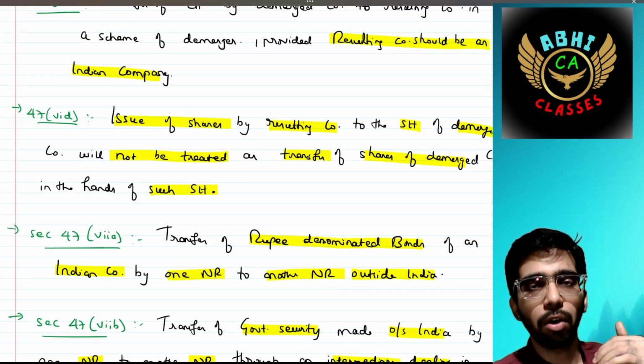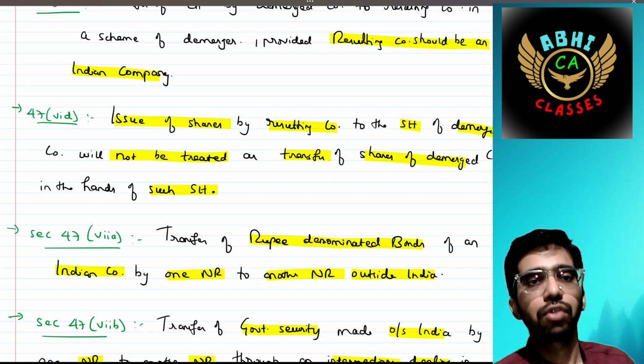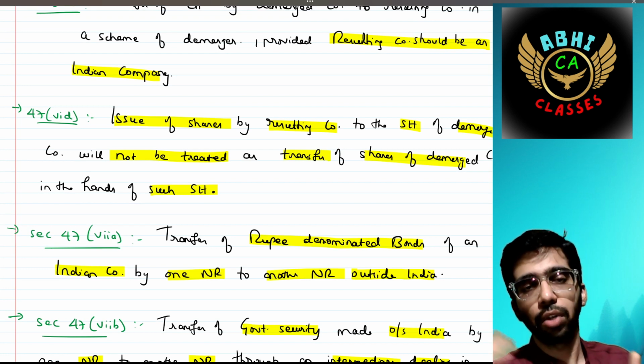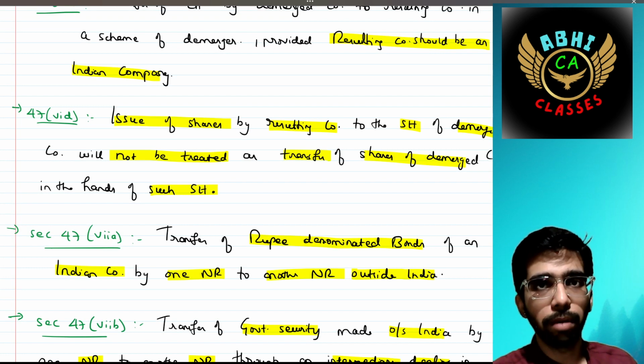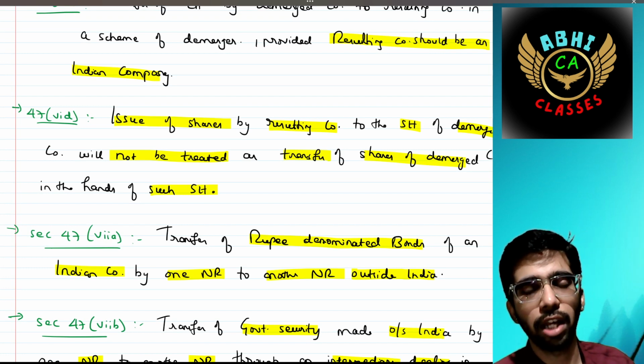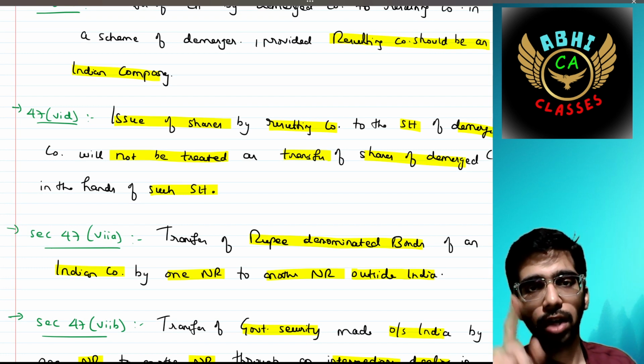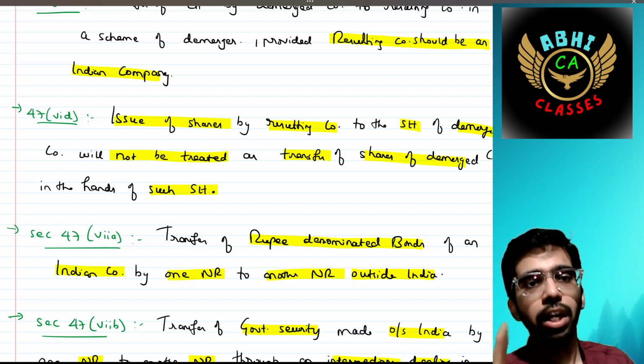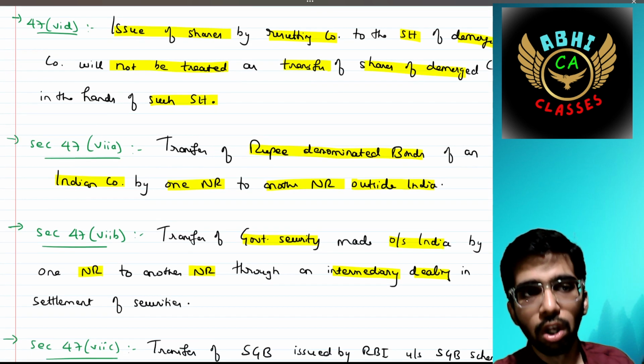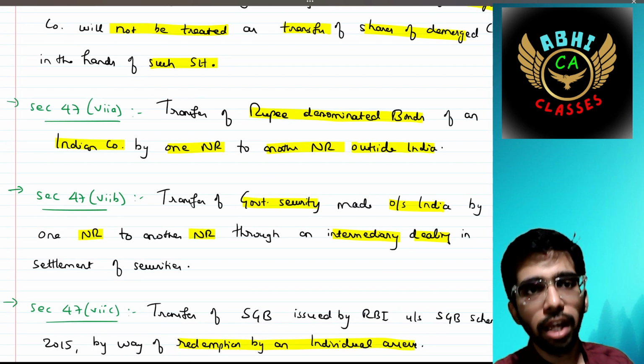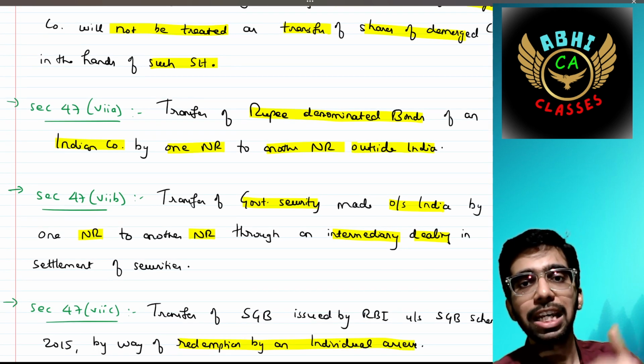Section 47 subclause 7d: issue of shares by a resulting company to the shareholders of the demerged company, as we just discussed in the above case, will not be treated as transfer of shares of the demerged company in the hands of such a shareholder. Section 47 subclause 7a says transfer of rupee denominated bonds.